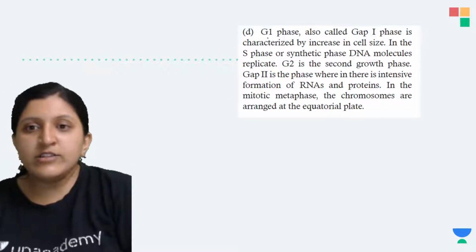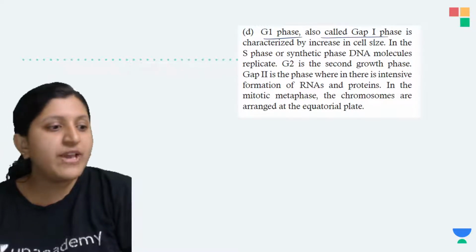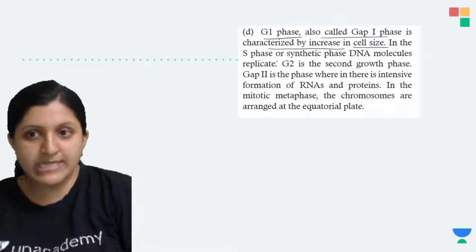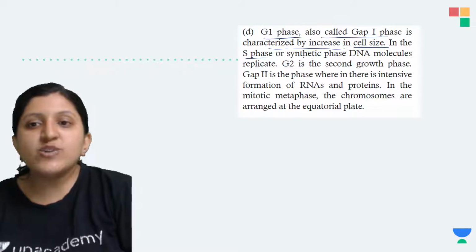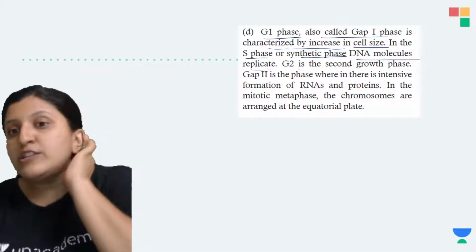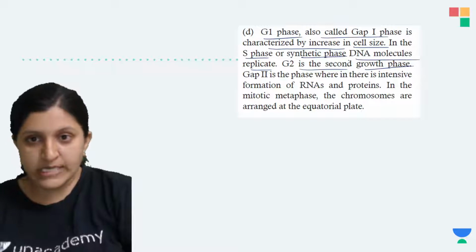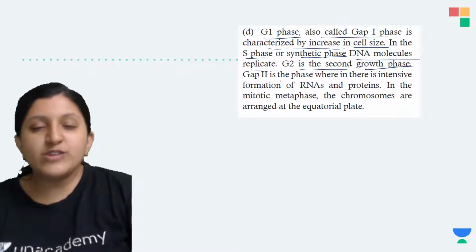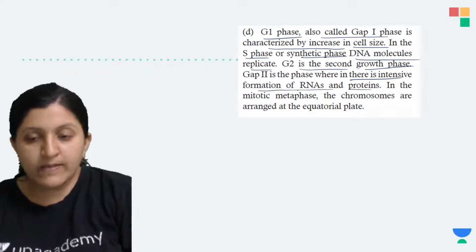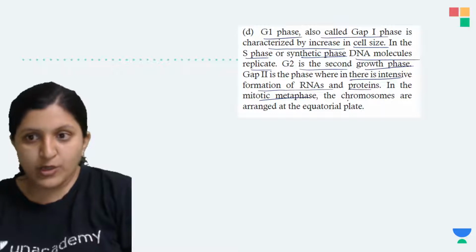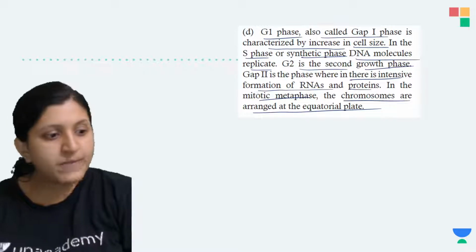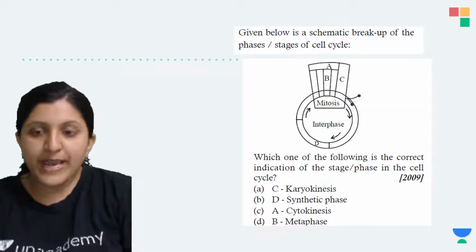G1 phase, also called gap 1 phase or growth 1 phase, is characterized by the increase in cell size. In S phase or synthetic phase, DNA molecules are going to replicate, and the G2 phase is the second growth phase, or gap 2 phase or growth 2 phase, where there is an intensive formation of RNA and protein. In the mitotic metaphase, the chromosomes are arranged at the equatorial plate. So all these changes you can see with respect to the DNA.